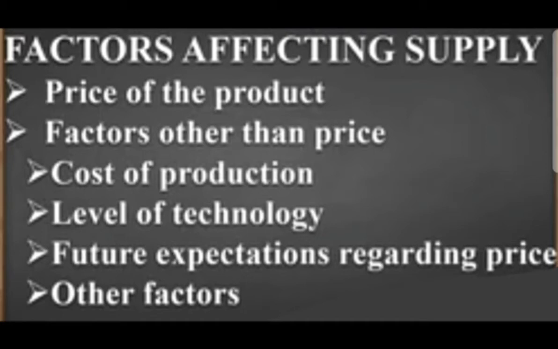If we take an example, if he thinks that in the future, instead of the particular product's price being rupees 10, he will get 15, that the product will be selling at 15 instead of 10 rupees, what he will do is contract the supply in the present.